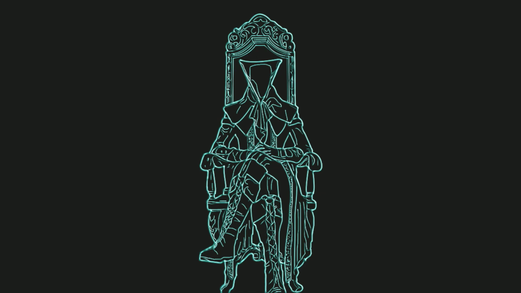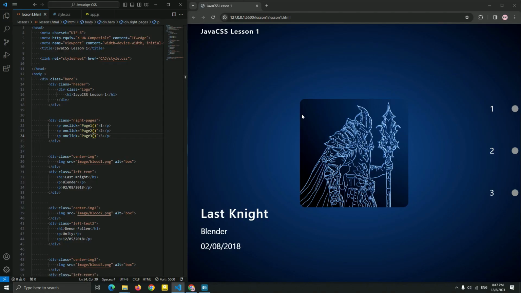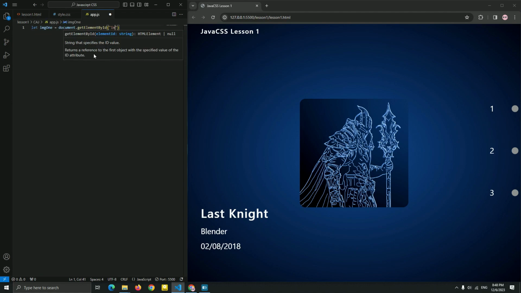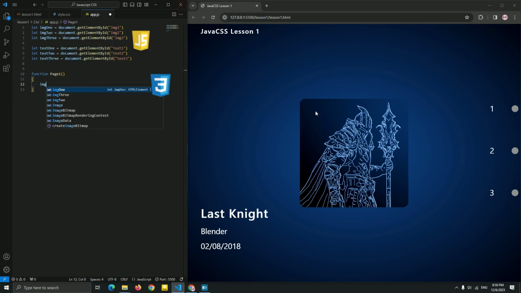So let me show you a Java CSS code first, then we talk about these four things. Okay, the whole thing of Java CSS is very simple. You go in HTML and first create a new name by adding an ID, or you can go with the same class list. Create a name in JavaScript like this. After that, you call the name and add a style, as you can see. Yep, this is Java CSS, no new code or anything else.